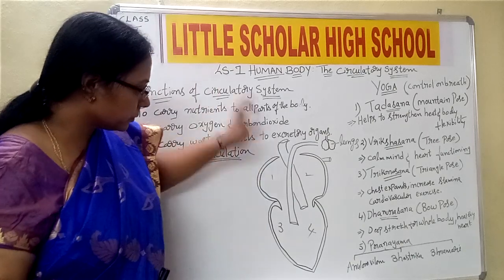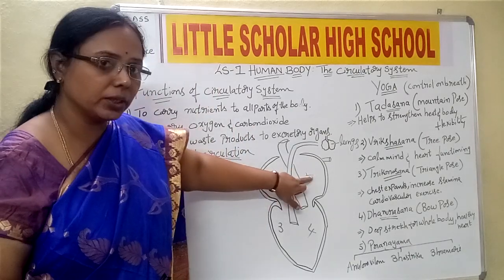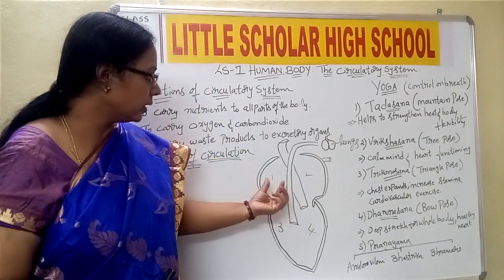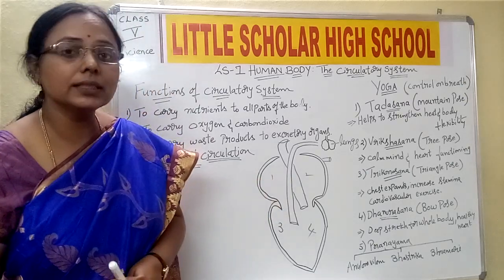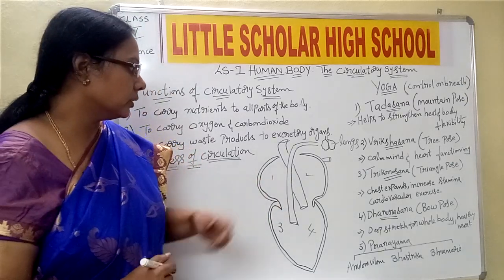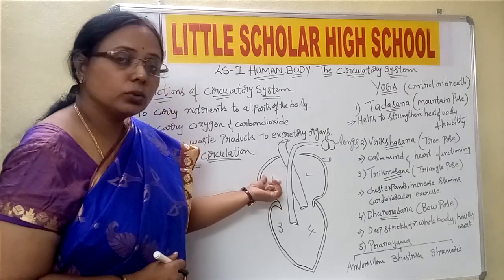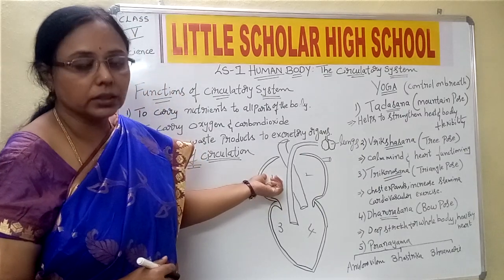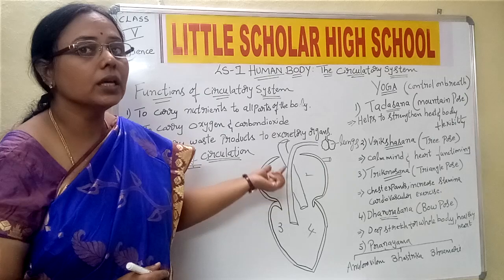Here we have the first 2 chambers, 1, 2 and 3, 4, and the upper 2 chambers are called auricles. The upper 2 chambers are called auricles.